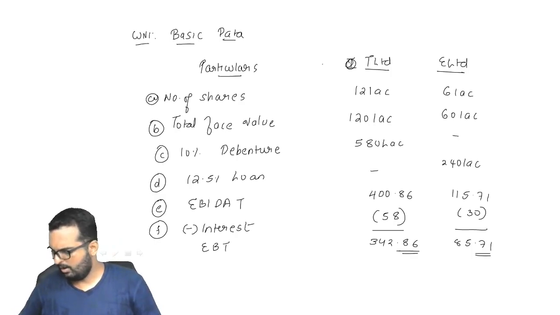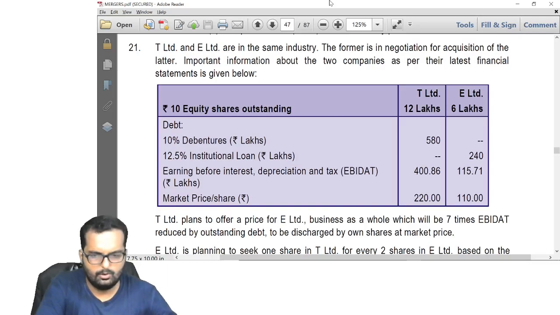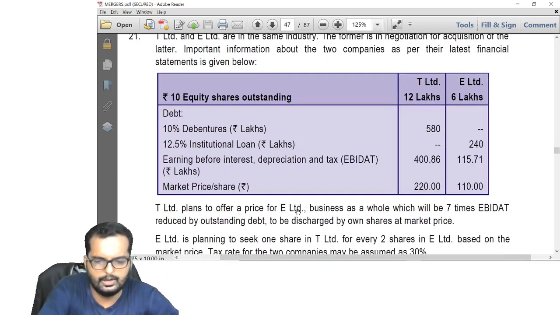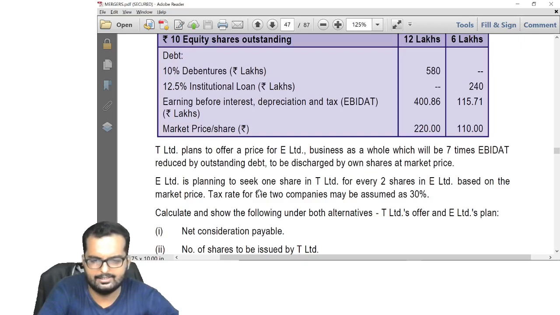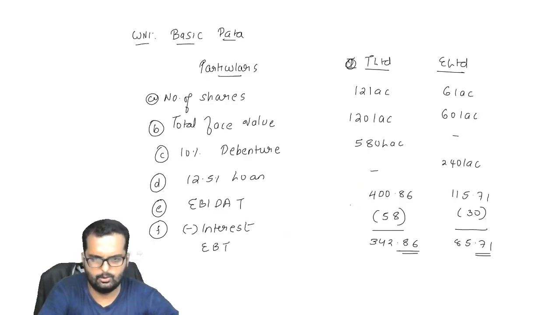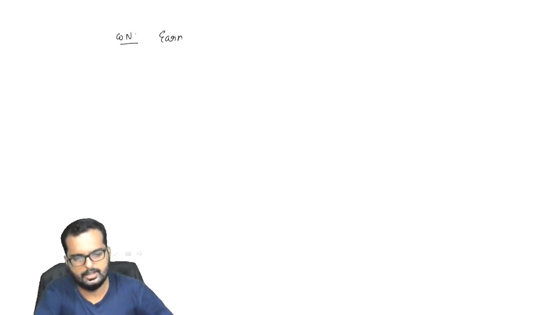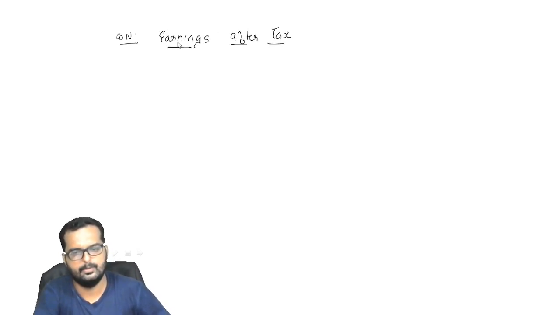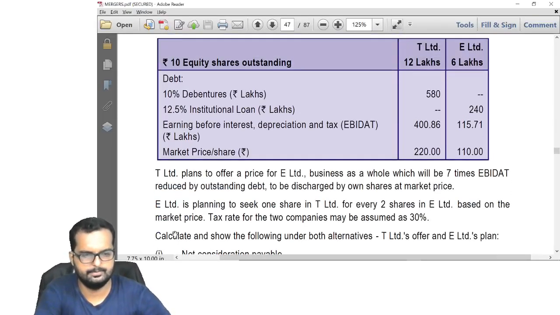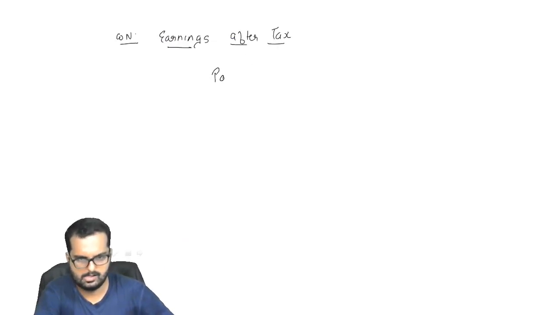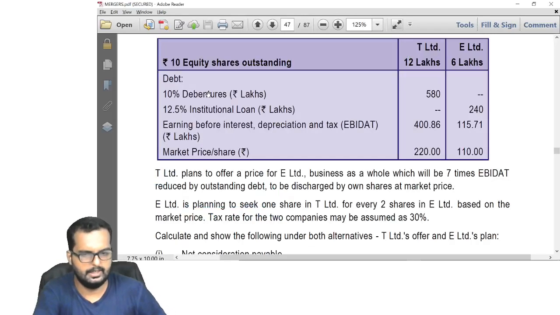Alright friends, I believe you have all put up till here in your books now. Can I go to the next part? Alright. So once you get this, we can also reduce the taxes. They have given the tax rate as how much percentage? 30 percentage. So I'll go to the next page now. I'll write down the next working note heading, earnings after tax. That is particulars, T Limited, E Limited.